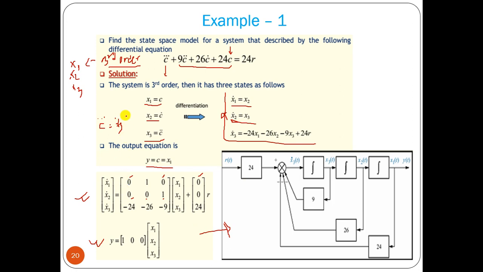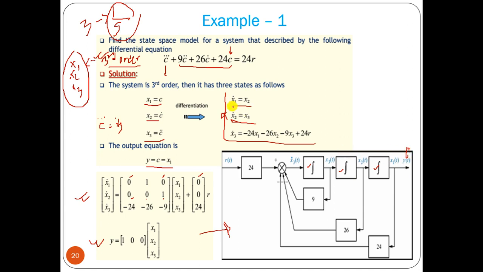Okay, so as we have three state variables, our order is third, so we must have three 1 by s blocks, or three integrators. So we are using three integrator blocks. From here we are getting the output y. Now y equal to what we have assumed, that is nothing but y or c. Both are the same. Let us assume that.